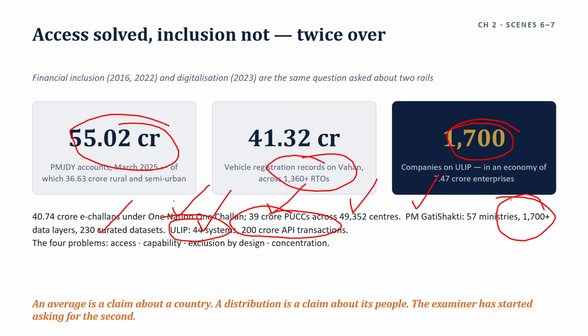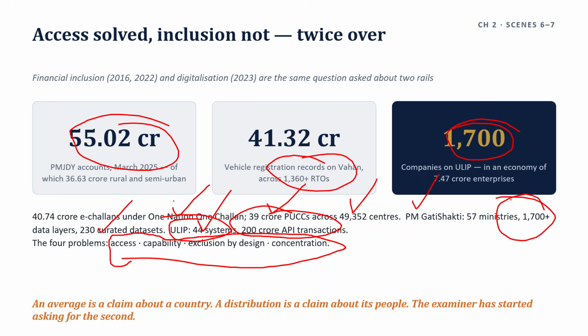Problems are the answer, and they are four: access, capability, exclusion by design, and concentration. What is access? Device ownership, connectivity quality, and electricity reliability are not uniform across rural and urban, gender or income lines. Then comes capability. Access without digital literacy transfers exclusion rather than removing it.